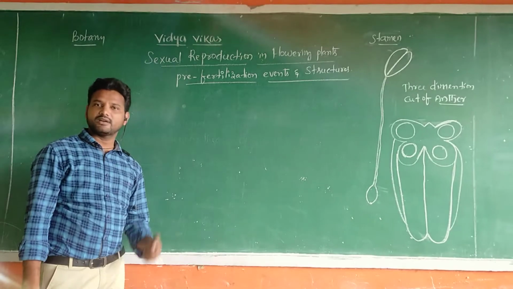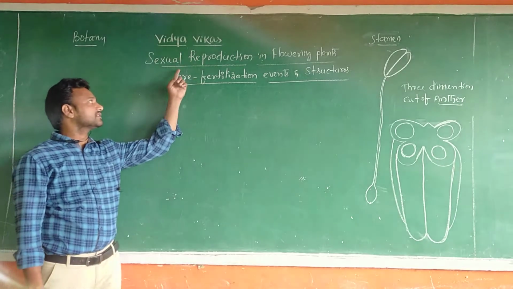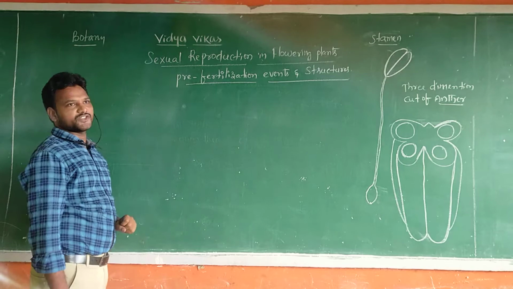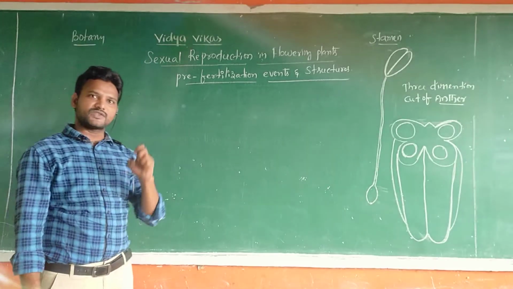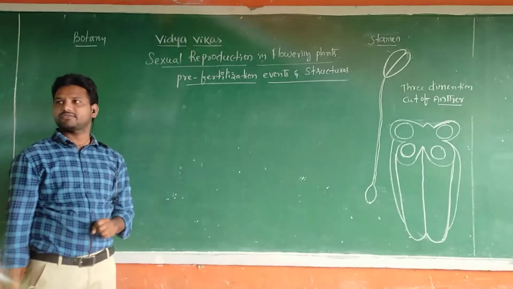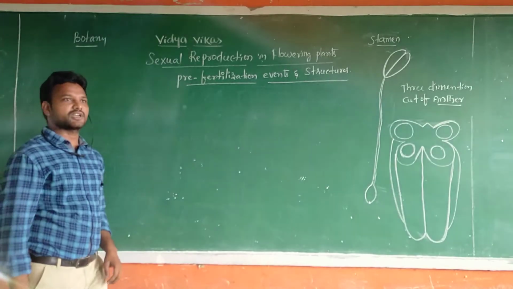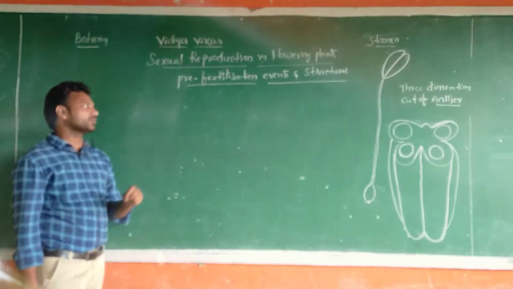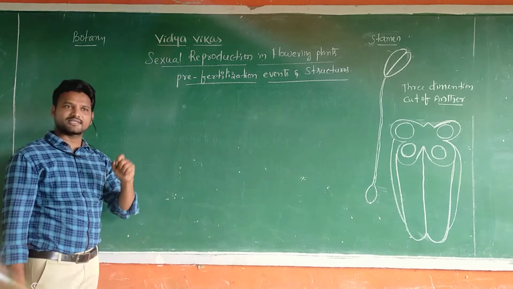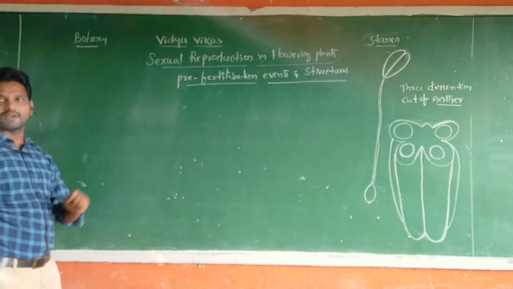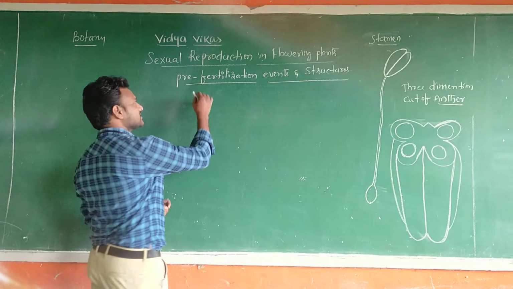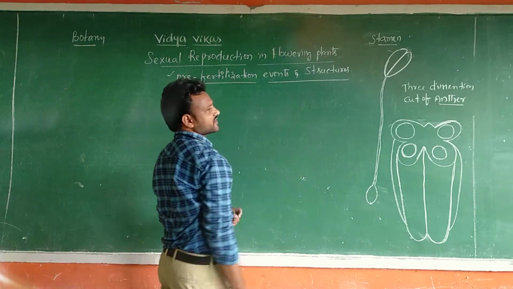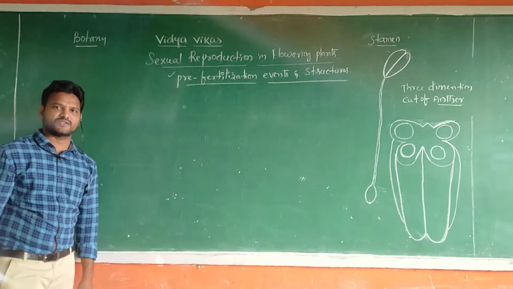Yesterday we started a new unit, sexual reproduction in flowering plants. In this chapter, yesterday we completed the structure of flower. Now today we are going to discuss a new topic in sexual reproduction in flowering plants. The name of that topic is pre-fertilization events and structures.